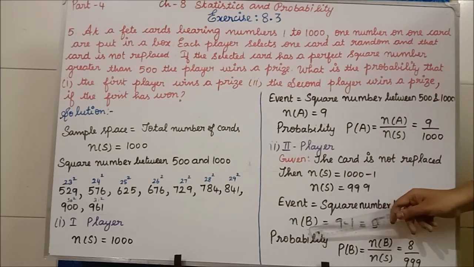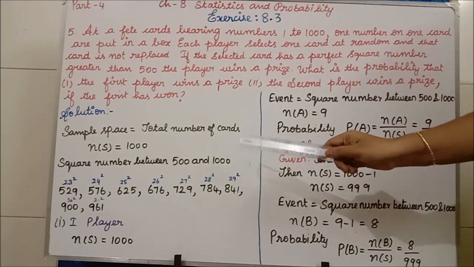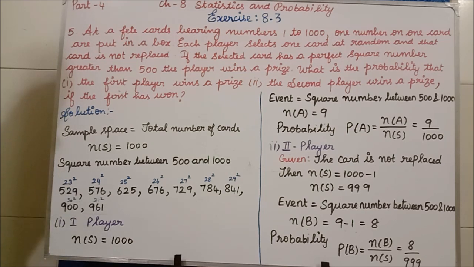Now n of B: we have 9 perfect square numbers between 500 and 1000. Already the first player has taken one number from these cards, surely, only then is he considered the winner. Now consider that player has taken 961.